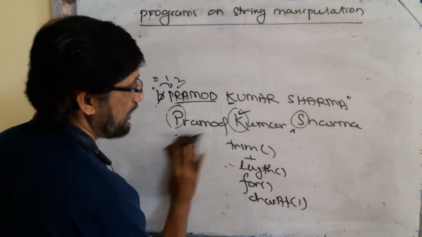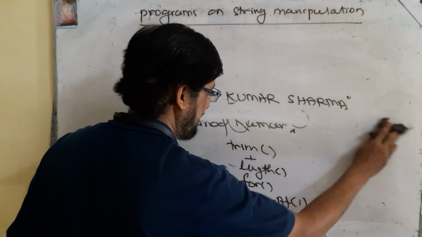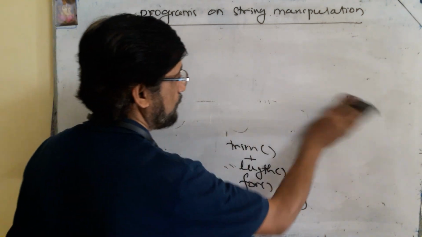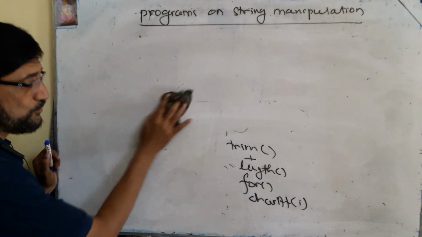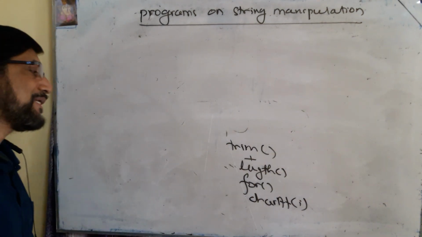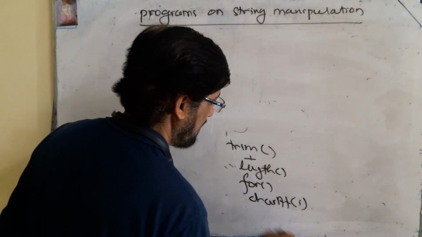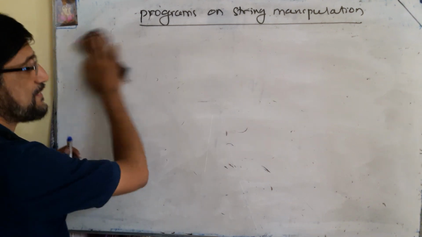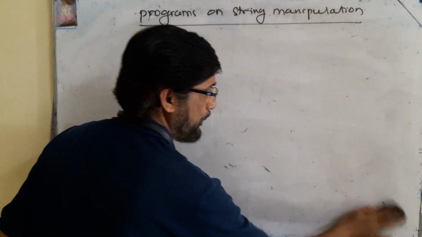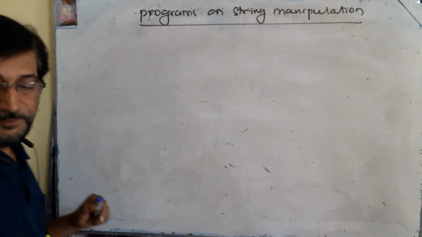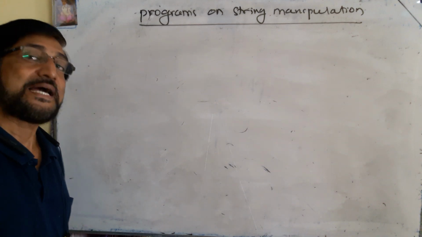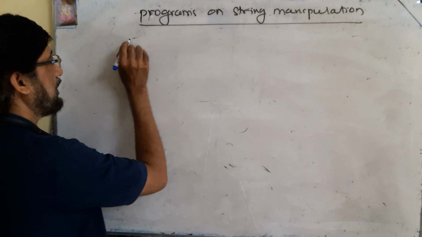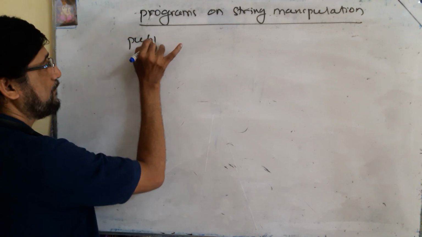So the functions we are going to use are trim, plus, length, the plus operator, for loop, and the charAt function. You have to read all these functions. So you should know the syntax of all the functions. Okay, let us write the program. I am taking a parameter, but if you want, you can use the Scanner class to input the string. So let us take the class. I am taking the class like this.